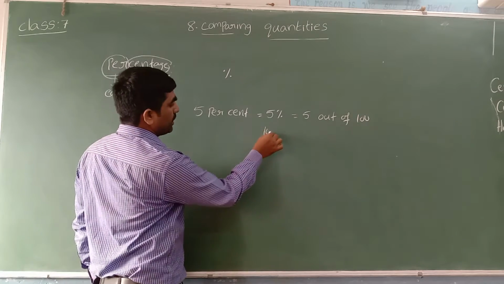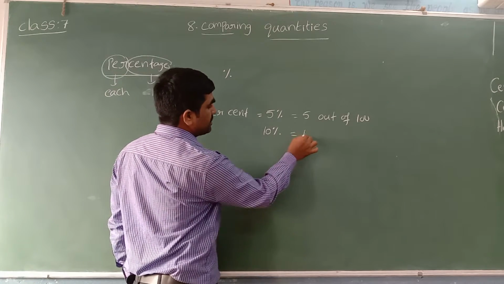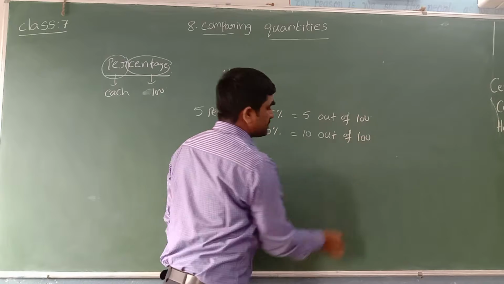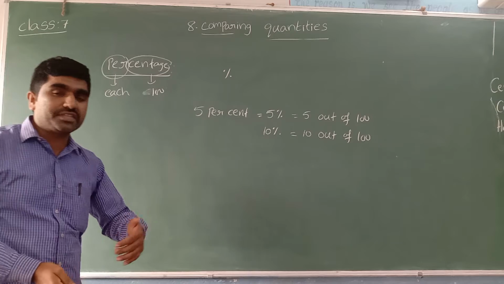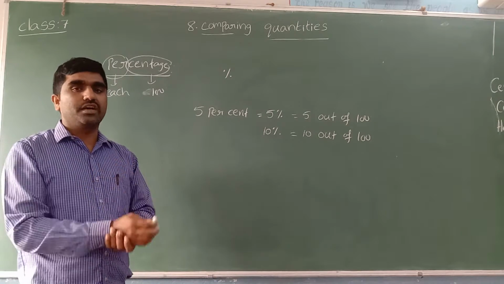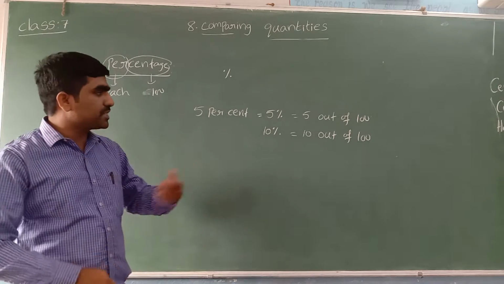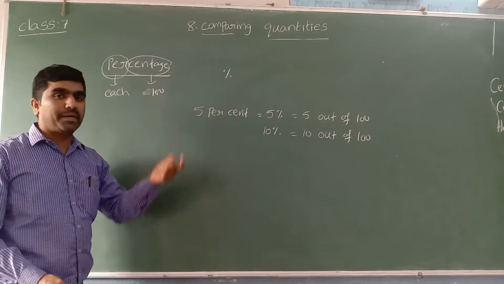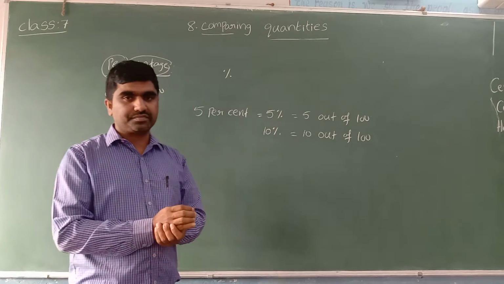Suppose we see a 10% increment. What is meant by 10%? 10 out of 100 means for every 100 rupees, he will get an increase of 10 rupees. If the person's salary is 100 rupees, from next year onwards 10 rupees will be added: 100 plus 10, 110 rupees. They increase based on that. This is about the word percentage. Percentage means we calculate out of 100.